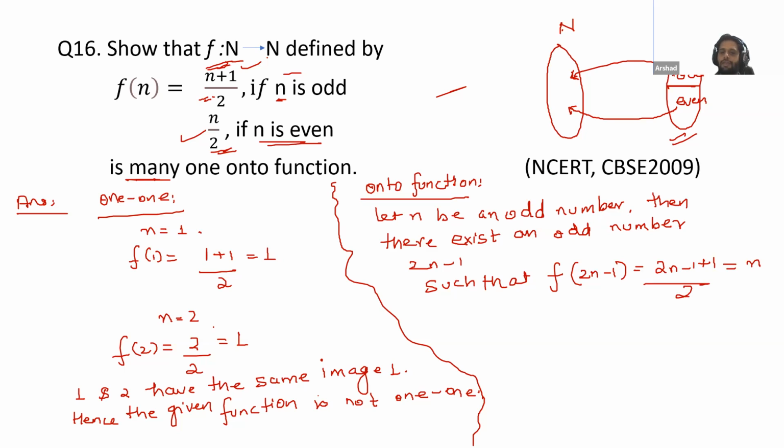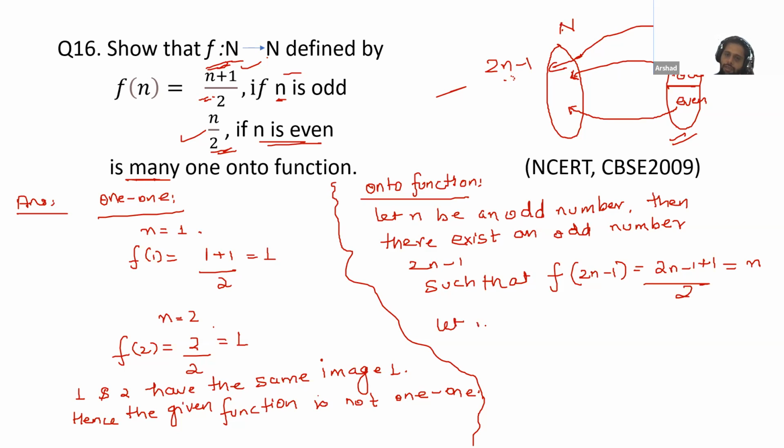Okay, so if we have assumed from here a number n which is odd, then for this there exists a number which is 2n minus 1. For this odd number n, there exists a number 2n minus 1. What is 2n minus 1? We will check here. If we put this 2n minus 1, we will get n. So for odd number n, there exists another odd number 2n minus 1. Okay, so we can say this 2n minus 1 is a pre-image of n.